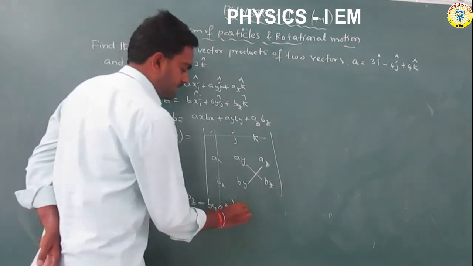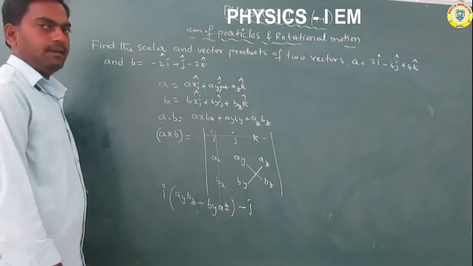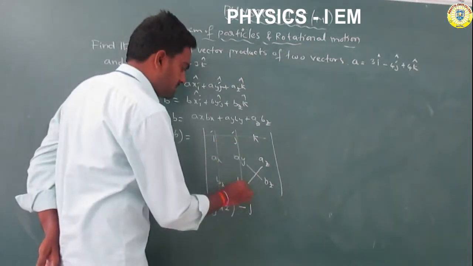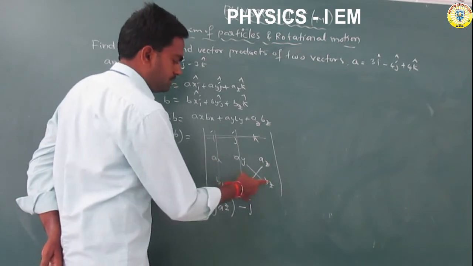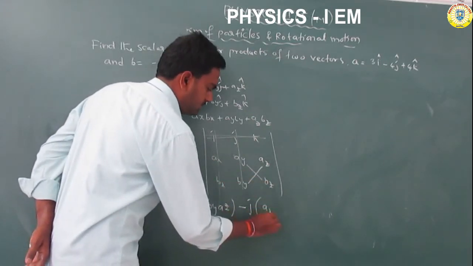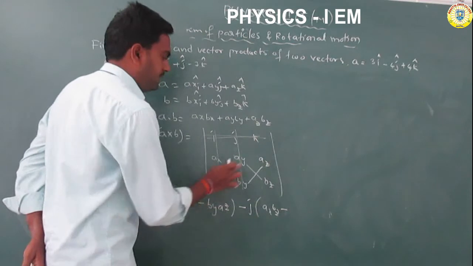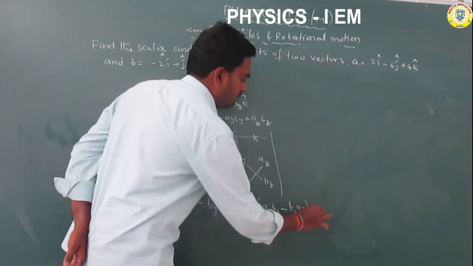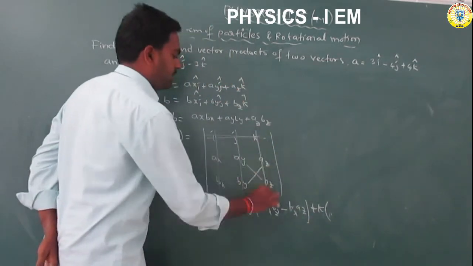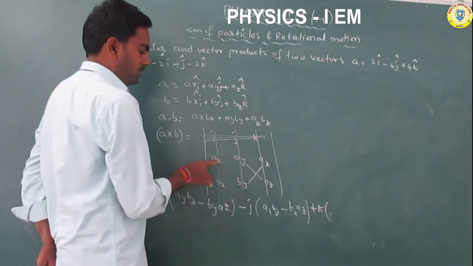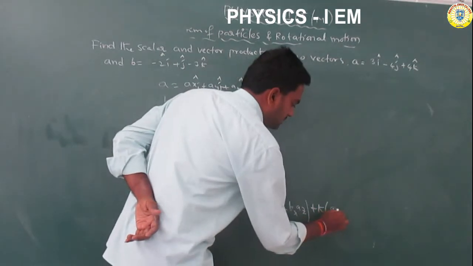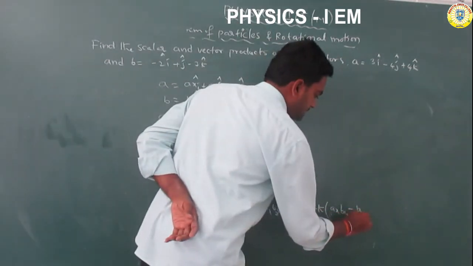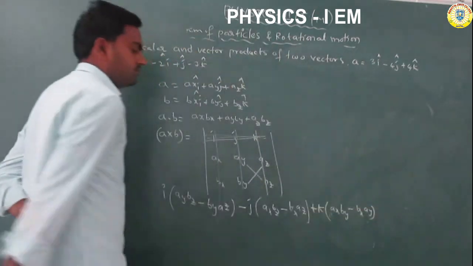For j, with a minus sign, the j column is cancelled, so the remaining is ax bz minus bx az. Plus k, the k column is cancelled, so the remaining four give ax by minus bx ay.